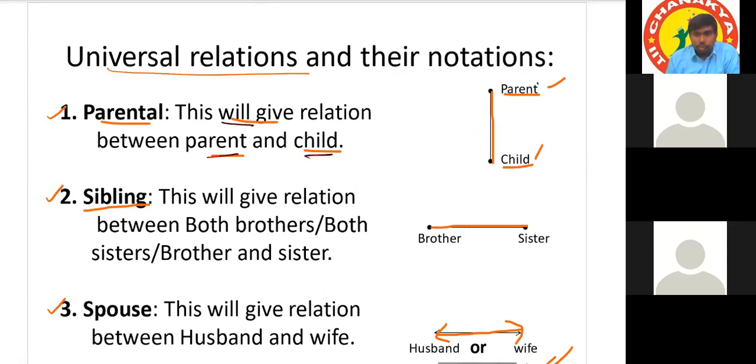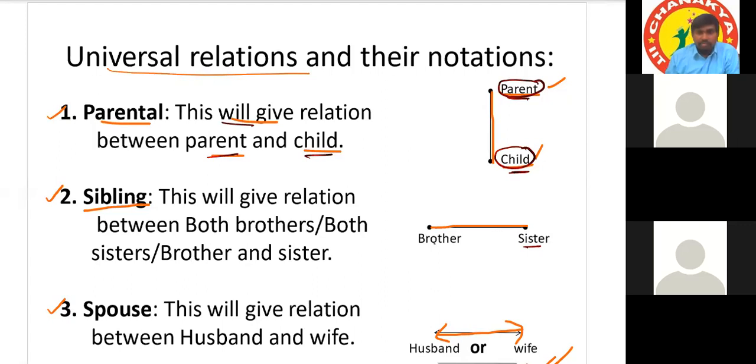To join 2 persons in different generations, we need a vertical line. Parental relation is represented by a vertical line. On the top, it is always the parent, and on the bottom, it is always the child. Next, sibling relation is represented by a horizontal line. On one side if it is a brother, the other side can be a sister or brother also. So they may be of the same gender or different gender. Even in parental relation, they may be of the same gender or different gender.